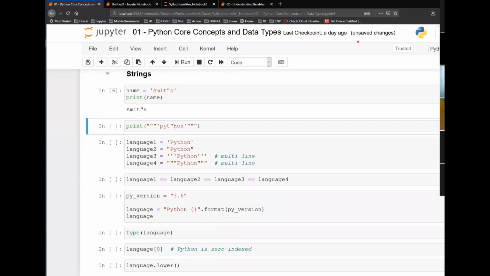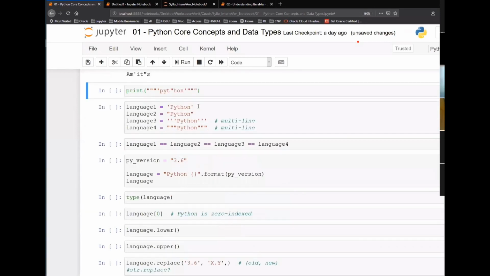This will also work. If you have both double quote and single quote, put triple quotes. This is also fine. Whatever quotes you have within the text, just try to put a different combination of quotes outside your text. Enclose your text with a different combination of quotes, and your code will work fine.